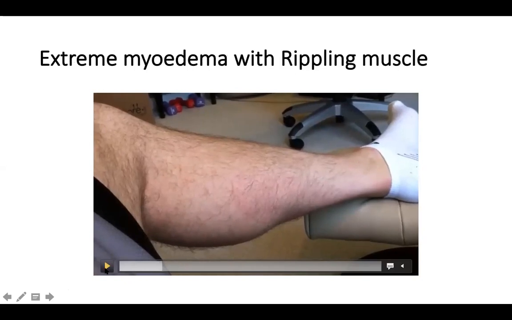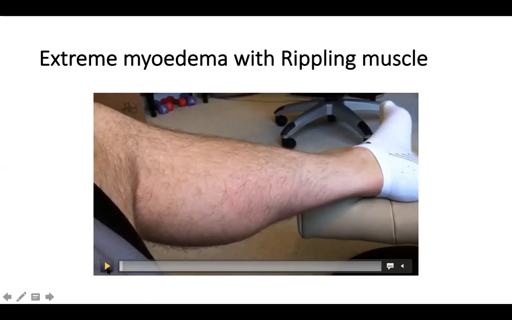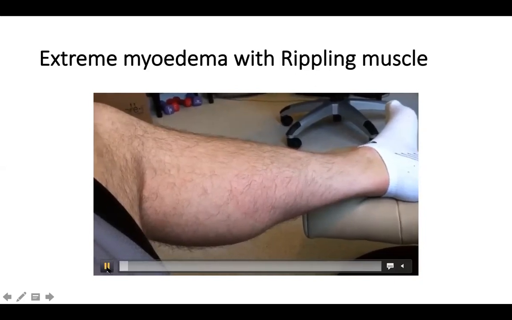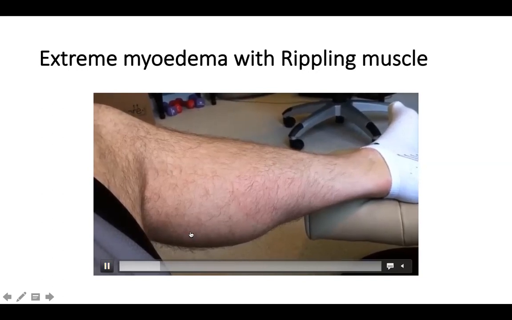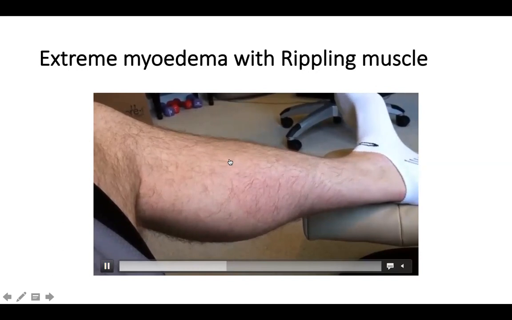Extreme degree of myoedema, with a muscle as if it is moving like sea waves, can be seen in a disorder called rippling muscle disease. This is again from YouTube, a very good video. This is a rare genetic muscle disease called rippling muscle disease or caveolinopathy. Very interesting. If the patient just contracts the ankle, as you can see, there will be a movement of the calf muscles. Like suddenly it moves like rippling sea waves.